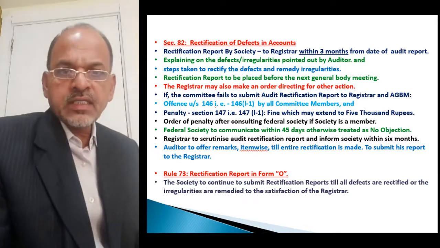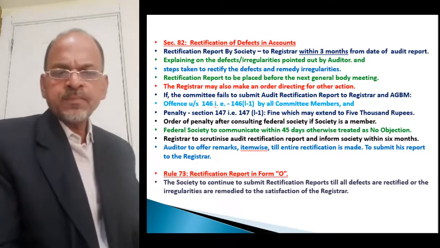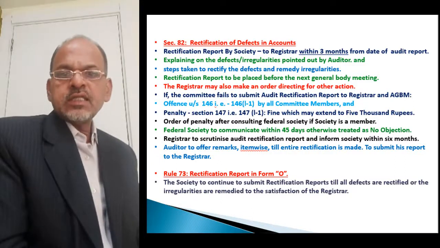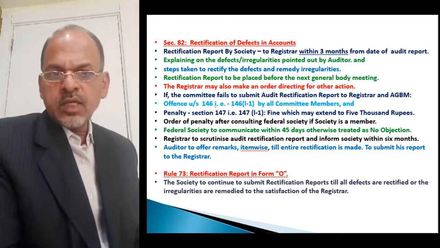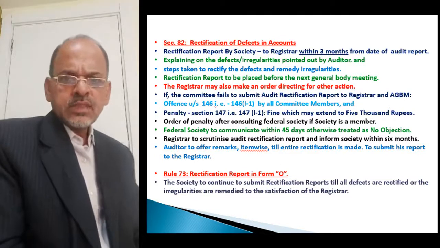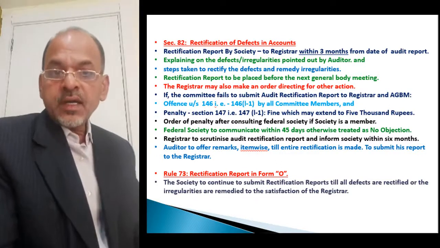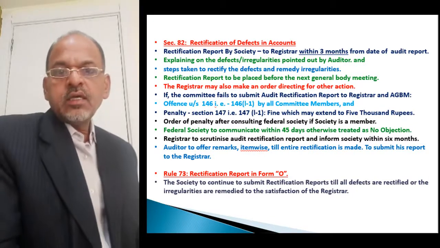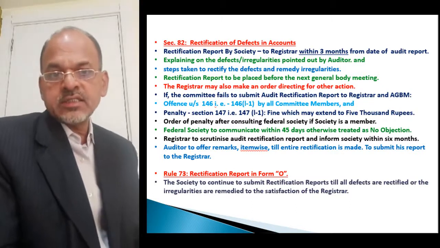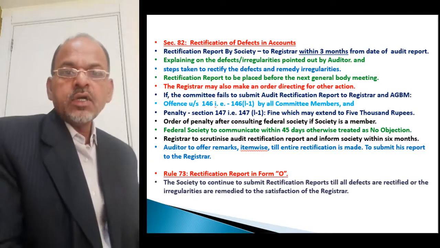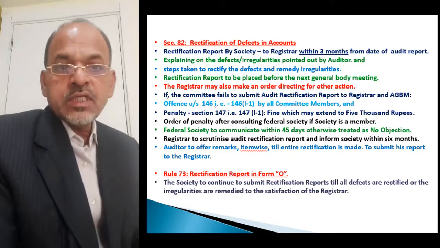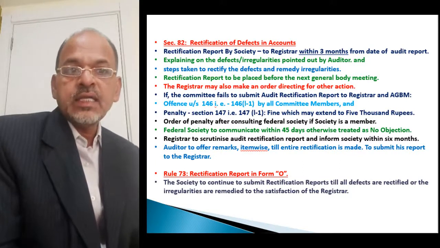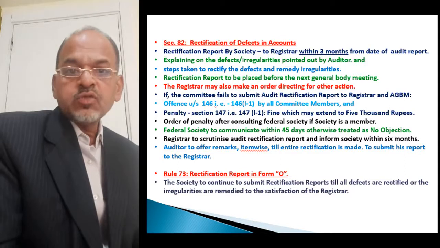Now let us see the provisions under section 82 about rectification of defects in accounts. Means when the auditor submits his audit report to the society, then the secretary or any other person authorized by the committee will have to prepare the audit rectification report, explaining the points raised by the auditor in his audit report. See, what are those provisions?